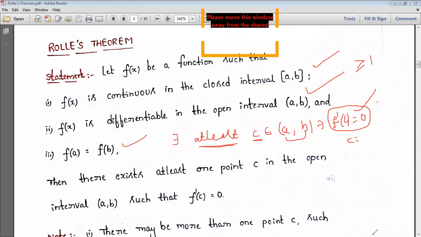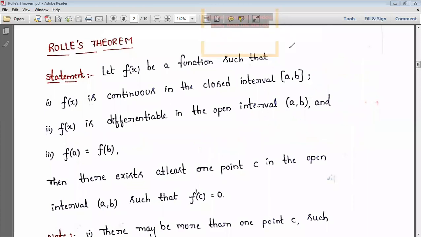If at least one of the points is in the interval, then we'll say that Rolle's theorem is verified. There may be one point or two points, but at least one must be in the interval. Okay, now we see the next one.